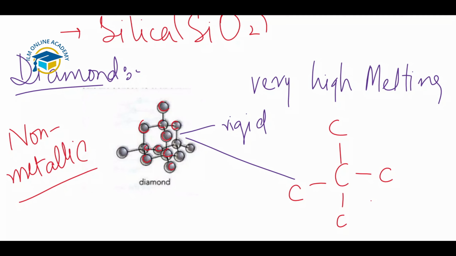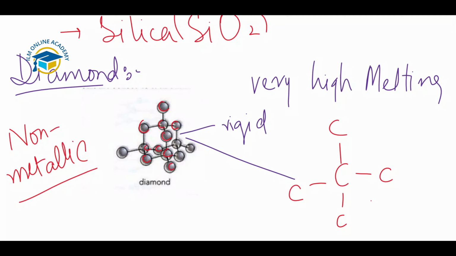Diamond is colorless. Diamond is transparent. It is used in jewelry and also in the ornaments, right? Diamond is the hardest natural substance that is present on the earth, and it is used in drills, diamond saws, and also glass cutters.